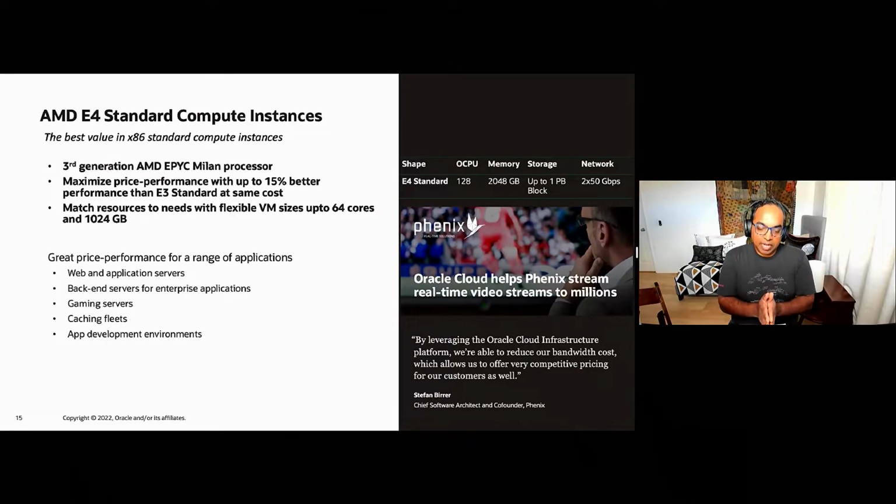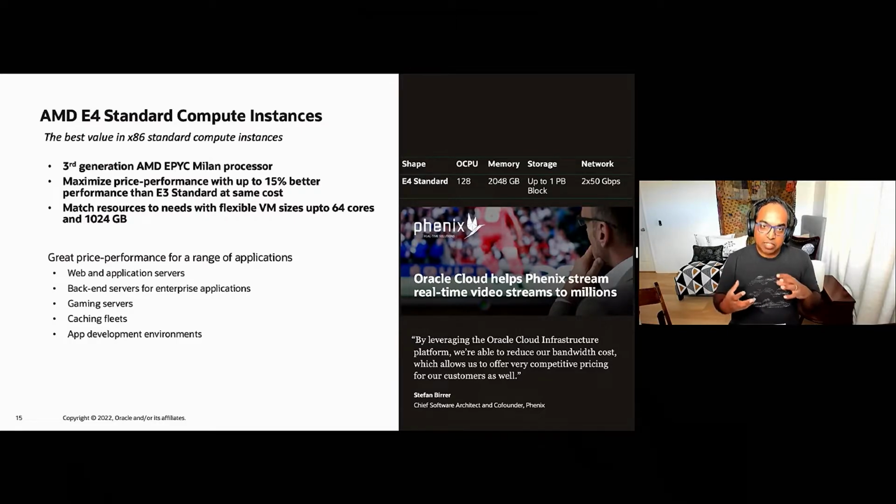And what the AMD instances enable is scale with 128 cores and 2 terabytes in a bare metal shape, but also with flexible VMs that go up to 64 cores and 1 terabyte on a single VM with our flexible shapes.